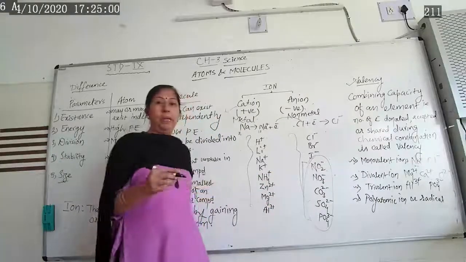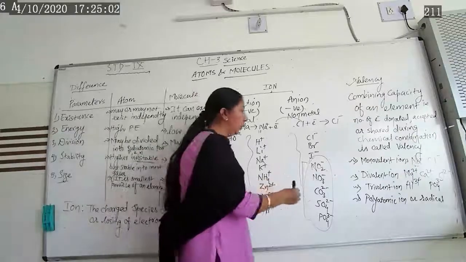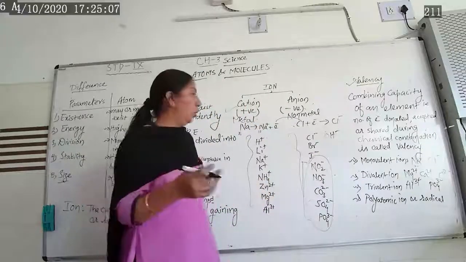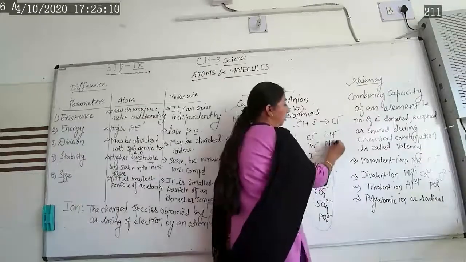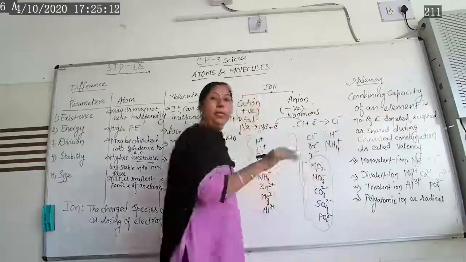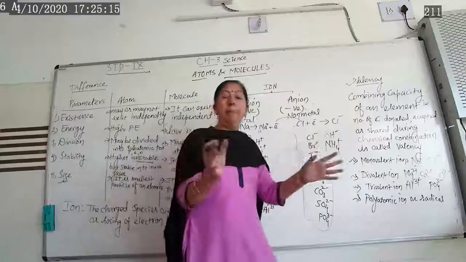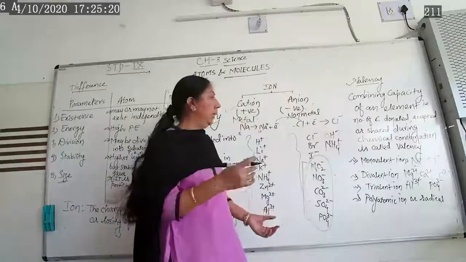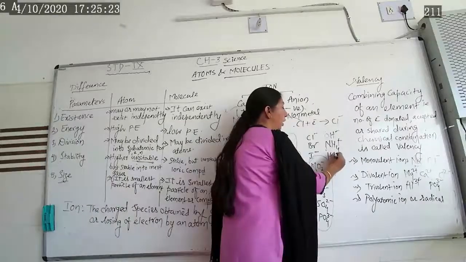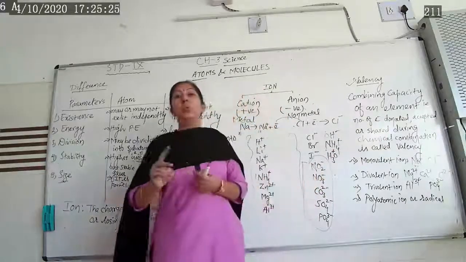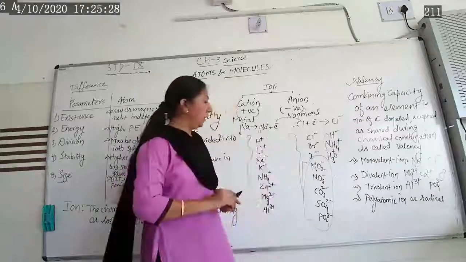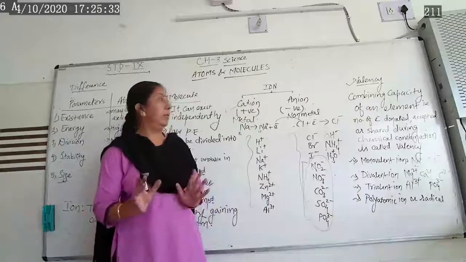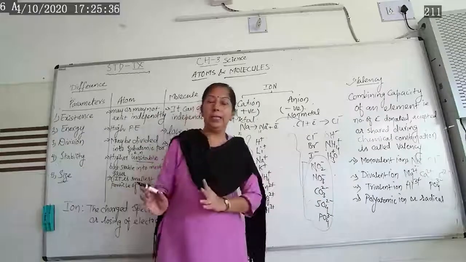In the same way hydronium, hydroxide, all these are also included. Hydroxide OH minus is known as a polyatomic ion. Ammonium NH4 plus is a polyatomic ion. Nitrogen and hydrogen combine together and form a radical. It is what? A polyatomic ion. Hydronium H3O plus is also known as polyatomic. All these are polyatomic ions or radicals. So this way one can define ion and valency.